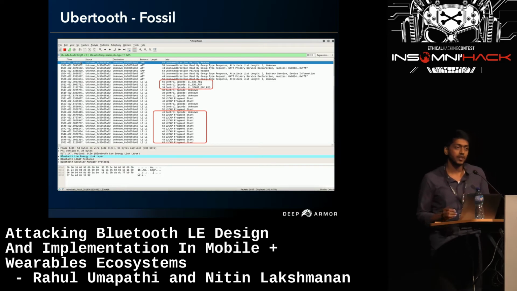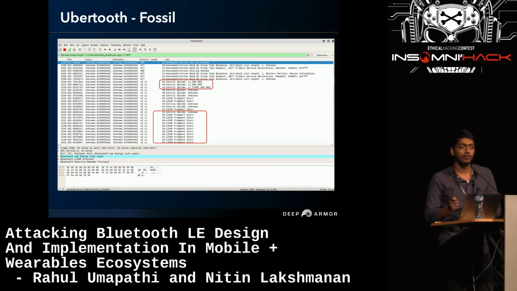So once we repeat the experiment, with the same capturing of the packets using Ubertooth, you can see here LL encryption request, LL encryption response, then start of encryption. Once the encryption is started, you can see that all the packets are L2CAP fragments, that is, it is all encrypted, and you are not able to see any step count or calories or whatever data that belongs to the Fossil Q Dreamer.